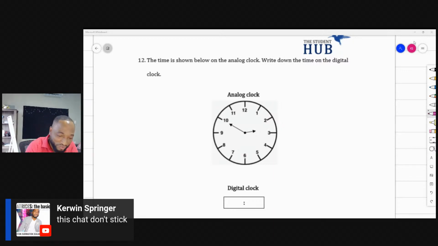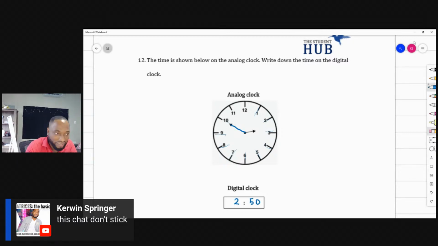Well done. So 2:50. So 1, 2 o'clock. It's in between 2 and 3, so it's 2 something. We're gonna need the minute hand to help pull us out and see what's going on here. That's the hour hand now. So the minute hand is the longer hand. So each division is 5, 10, 15, 20, 25, 30, 35, 40, 45, 50. So it's 2:50.